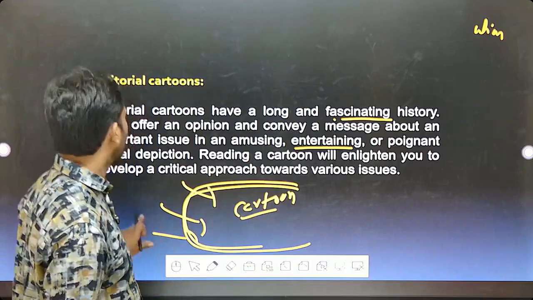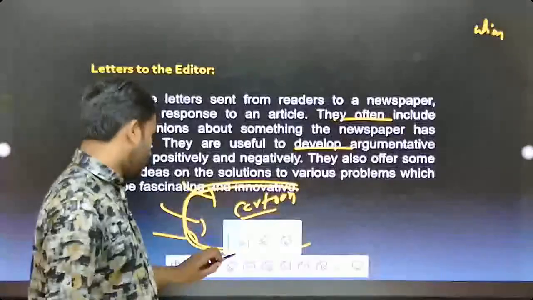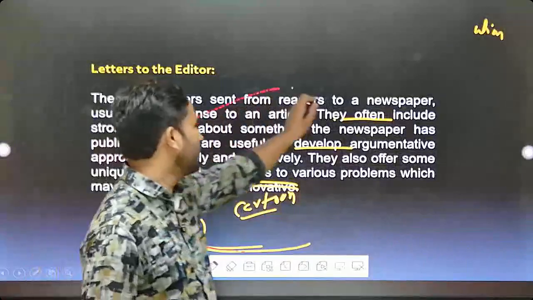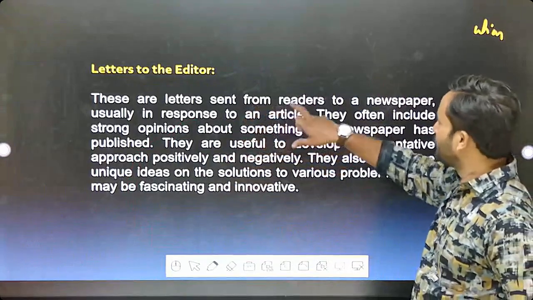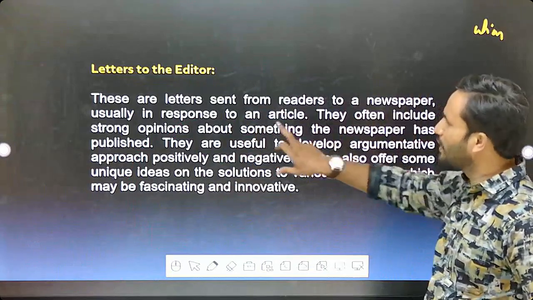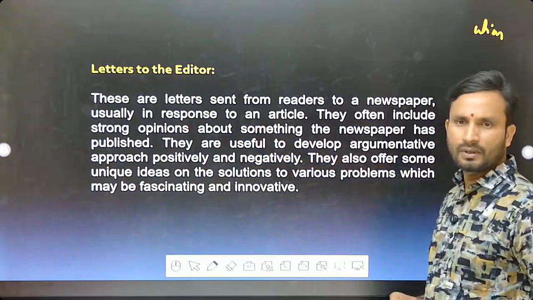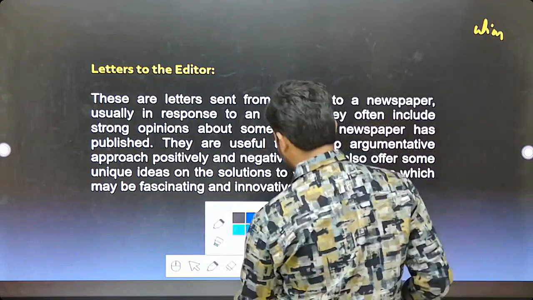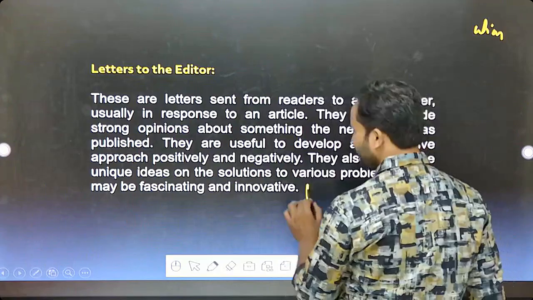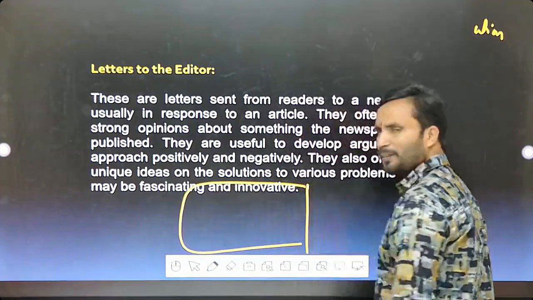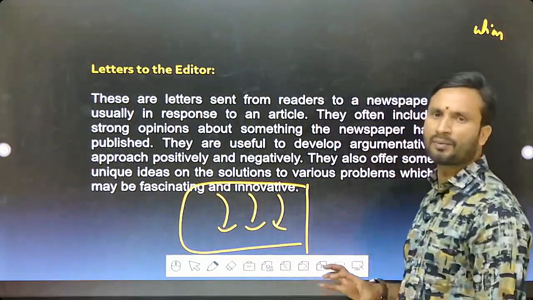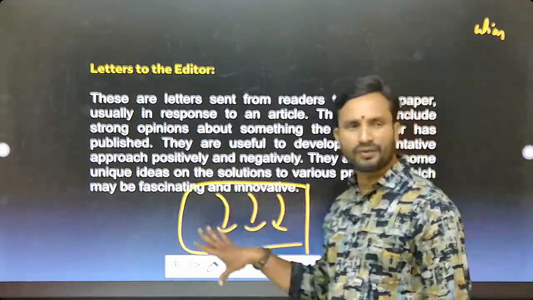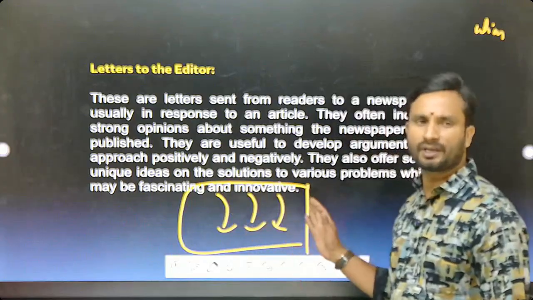Clear? Next one, letters to the editor. These are letters sent from readers to a newspaper, usually in response to an article. For example, yesterday an article was published in the editorial. After reading it, what do the readers do? They comment on it. Some of the people comment in a positive way, and some may comment in a negative way also.